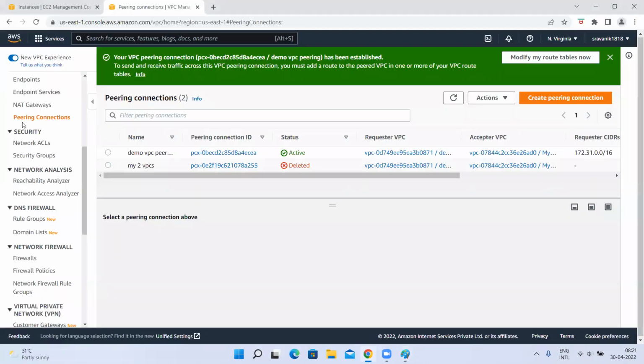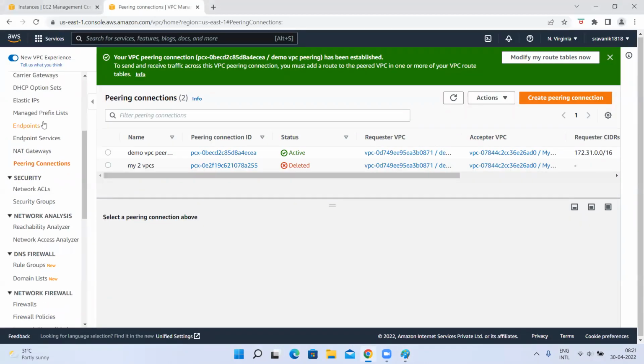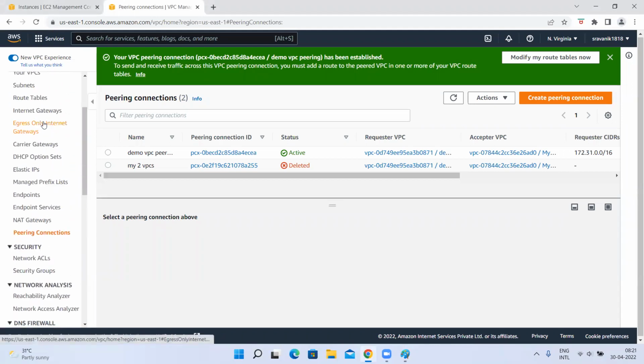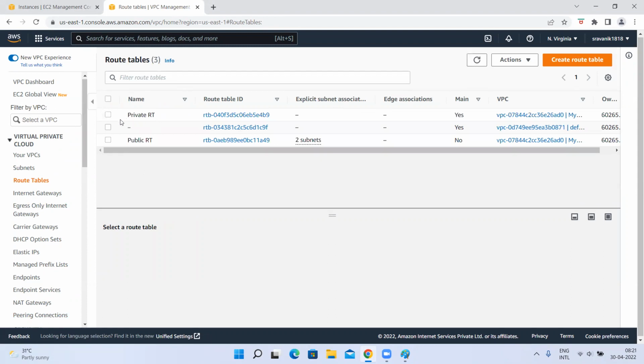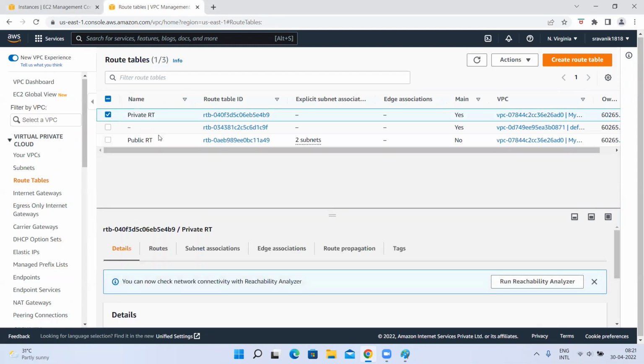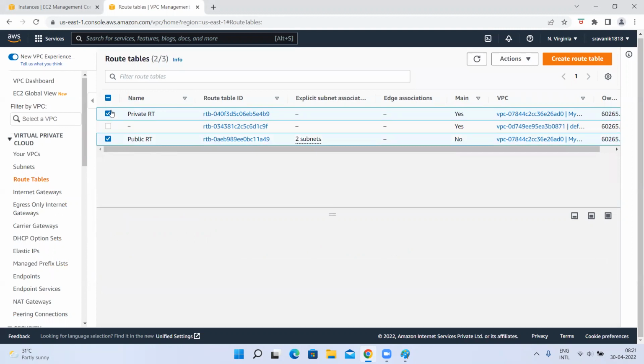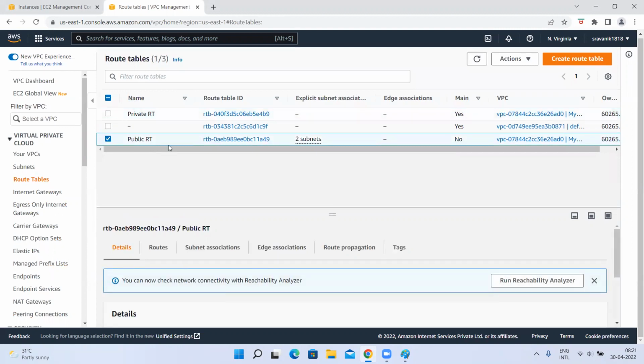In the route table, if you go to your route tables, see, this is the route table. Okay, public subnets. It has two subnets, right?